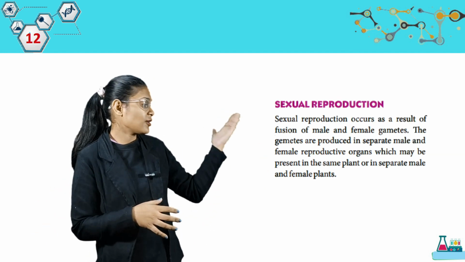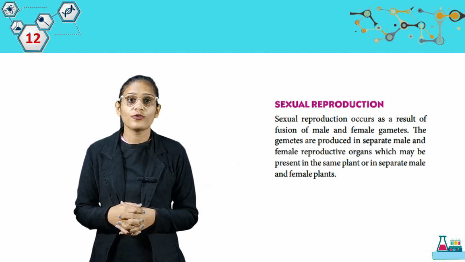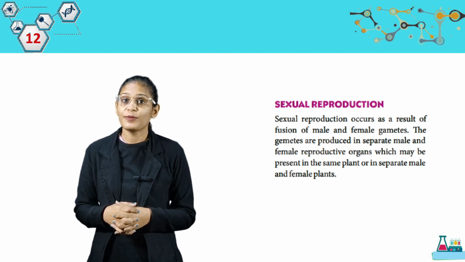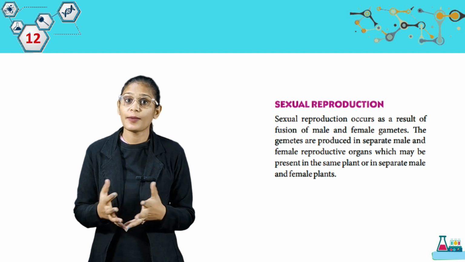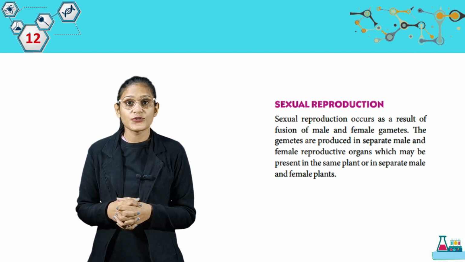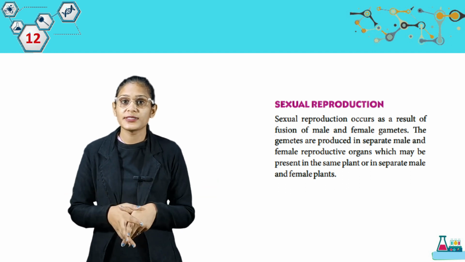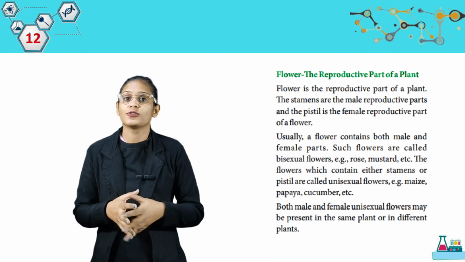Now we have sexual reproduction. Sexual reproduction occurs as a result of fusion of male and female gametes. The gametes are produced in separate male and female reproductive organs which may be present in the same plant or in separate male and female plants. So students, आप sexual जो reproduction होता है वो male and female gametes के fusion की वजह से होता है. Now we have flower, the reproductive part of a plant.